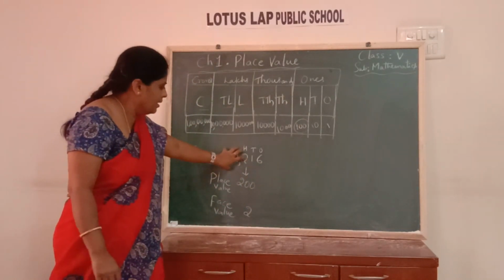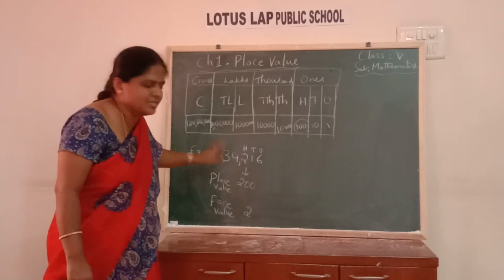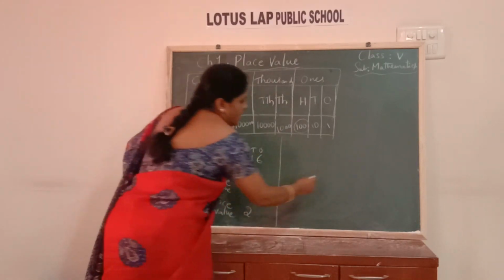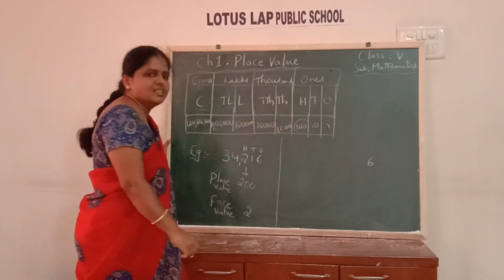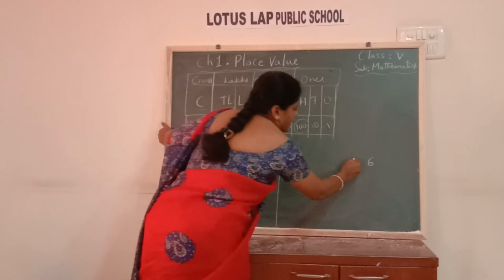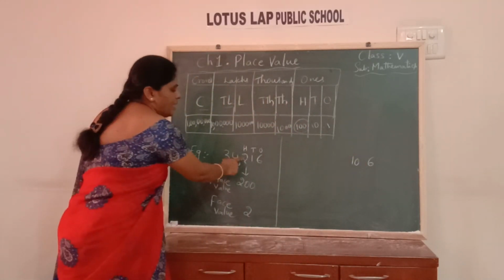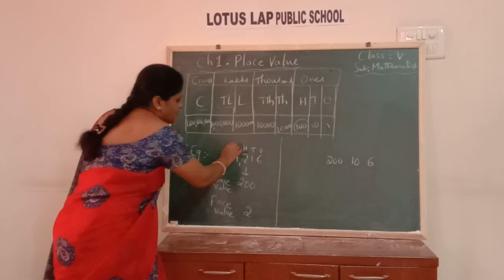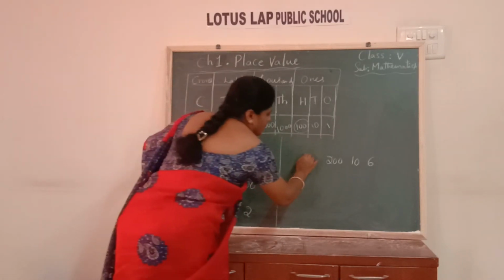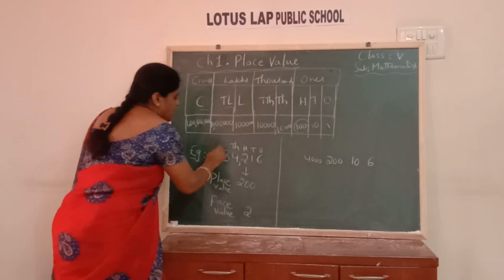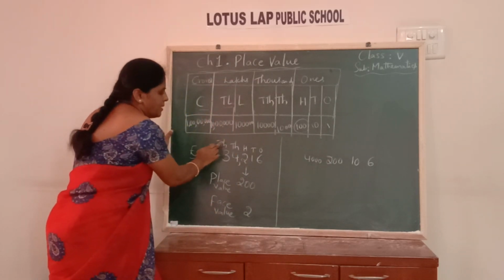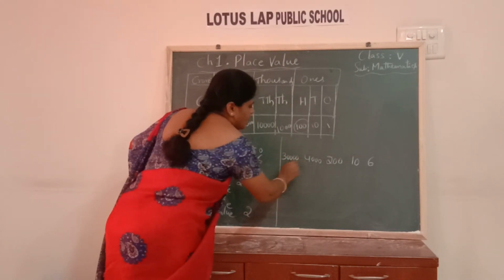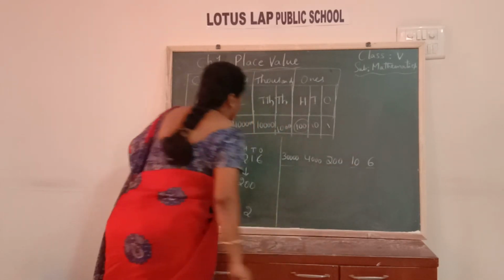Then I want to write the place values now of all the digits in this number. So let's see here. First, coming to 6. 6 is in ones place. So its place value is 6 ones are 6. Next, 1 is in tens place. Its place value is 10. 2 is in hundreds place. 200. And then 4 is in thousands place. 4 into 1000. 4,000. Finally, the last place, 10,000s place. 3 is in 10,000s place. So 3 into 10,000. 3 tens are 30. So 30,000. So these are the place values of each digit in the number.